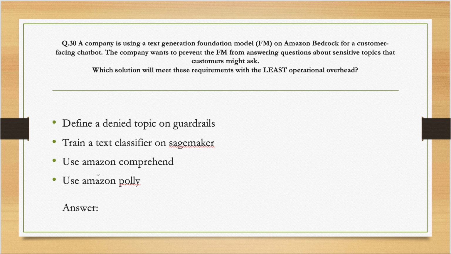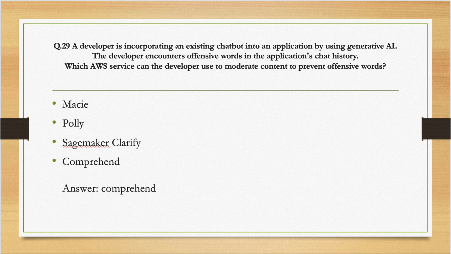Okay, this is different. In the previous one, basically there was a chatbot they want to use, and in the application history someone wrote some offensive words. So in that case, what AWS service could the developer use to moderate content? When someone asks certain offensive words, the chatbot will get to know using Comprehend, and depending upon that, it will trigger the answer.